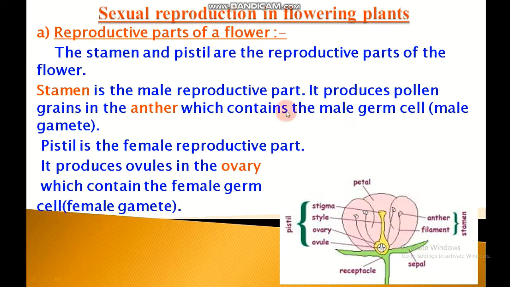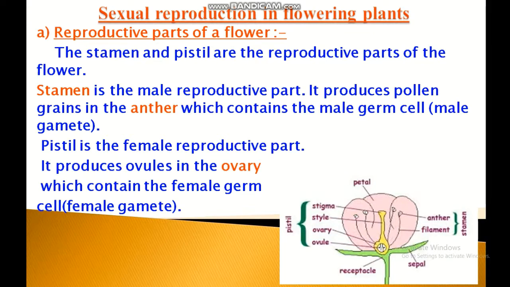Carpel or pistil. In the center of a flower, there is a flask-shaped organ called carpel. Carpel is the female reproductive organ of the plant. A carpel is made up of three parts, stigma, style and ovary.